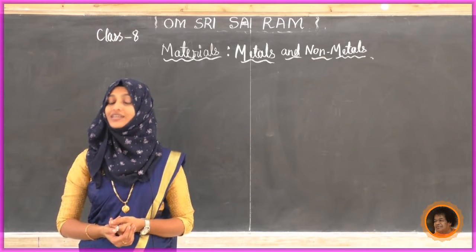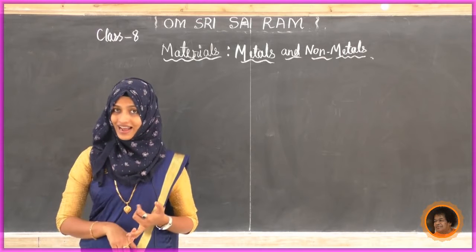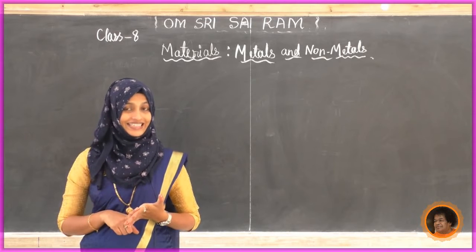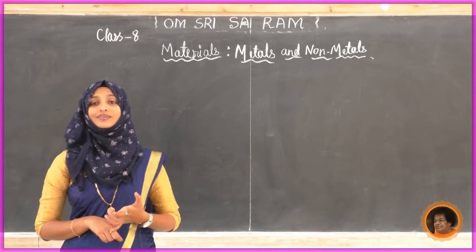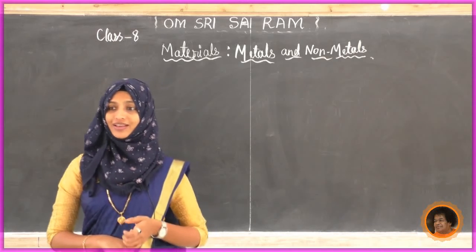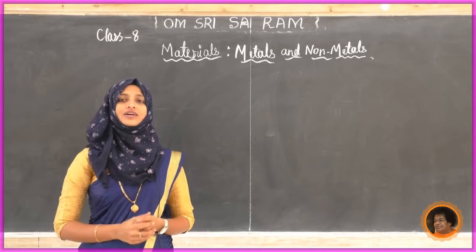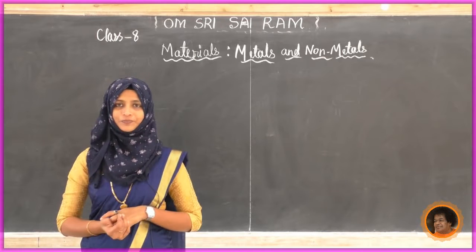We use them as fertilizers, in crackers, disinfectants, antiseptic solutions, and in water purification like bleaching powder and chlorination. So we have a number of uses of metals as well as non-metals.